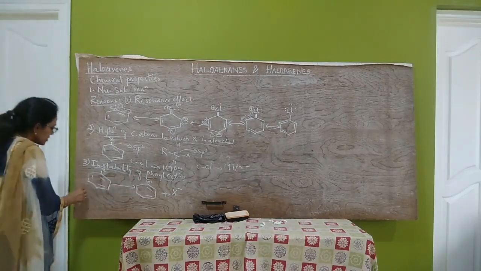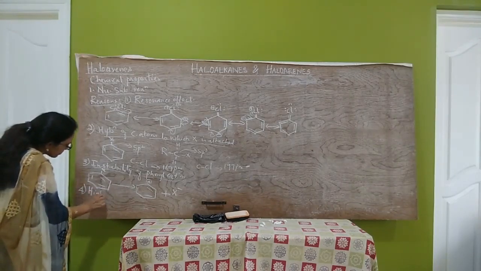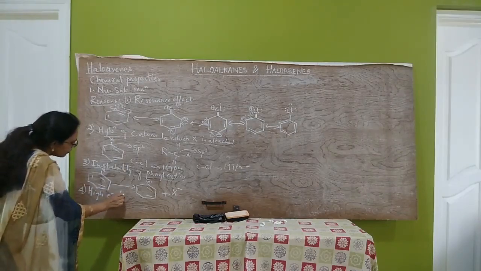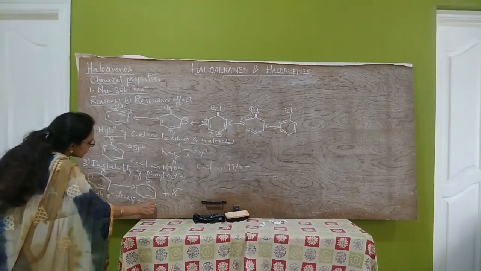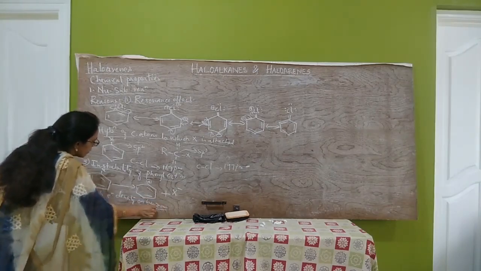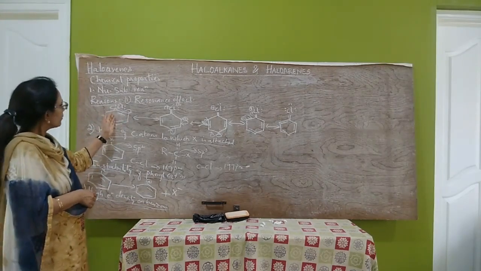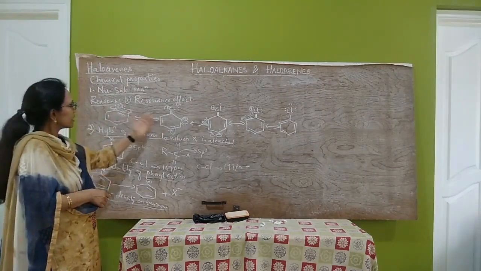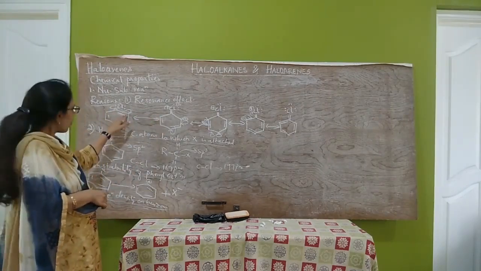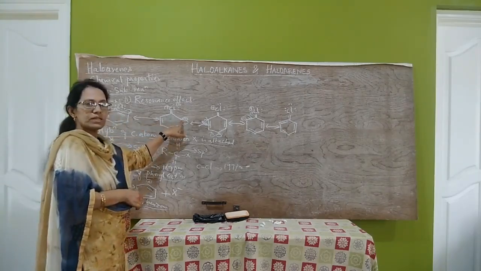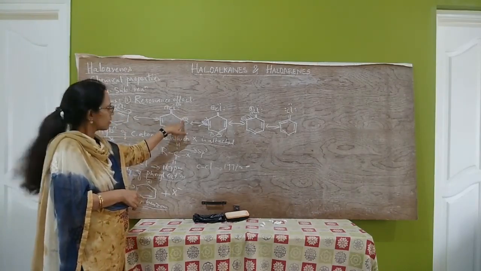The last reason, the fourth reason, is high electron density on benzene. In haloarenes, if we write the resonance structures, we see that these carbon atoms of the benzene ring are electron rich. They carry negative charge. They contain electrons, that means they are electron rich.